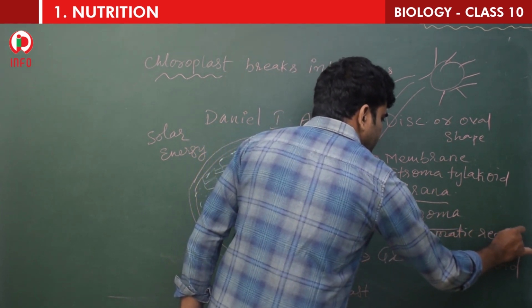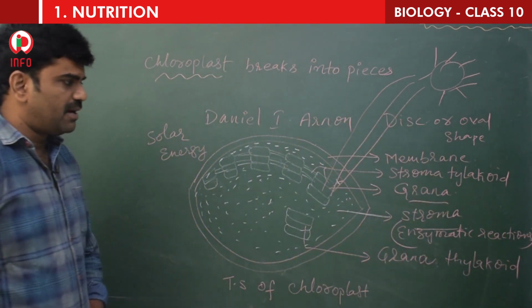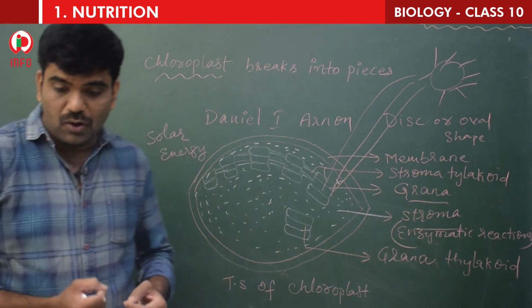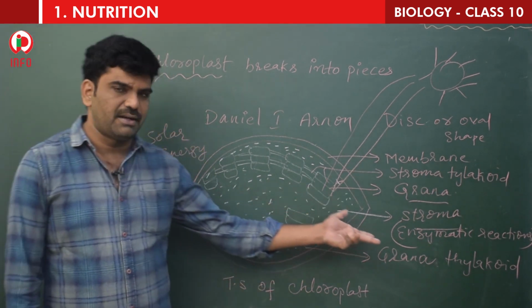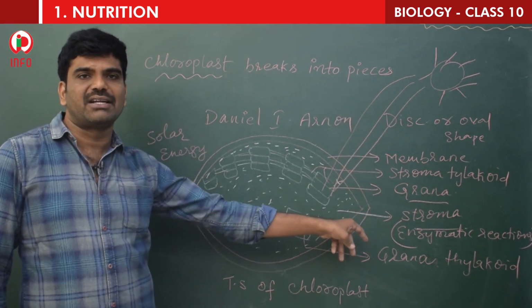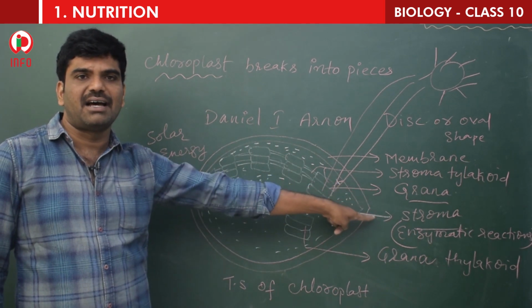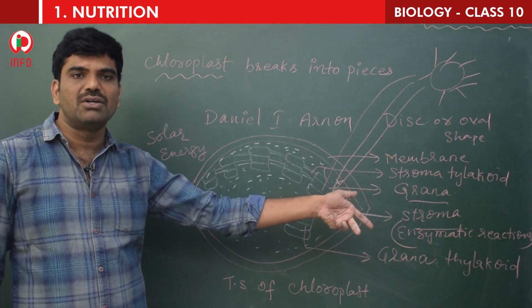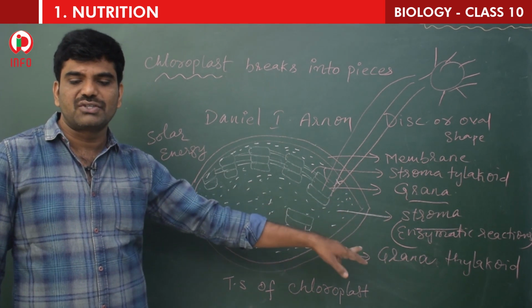That means so many enzyme reactions will take place in the stroma, which helps in the synthesis of glucose, which in turn join together to form starch. That means food is prepared here. Anyway, these two reactions, light reaction and dark reaction. Light reaction is trapping of the light energy which takes place in the grana, and dark reaction, that is the preparation of food material, which is glucose, in turn joining together to form starch, takes place in stroma.